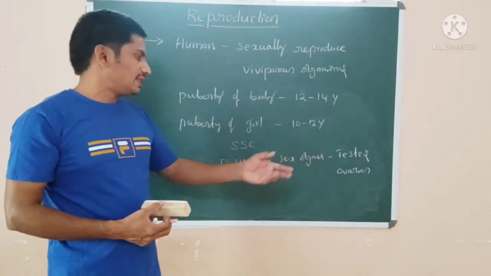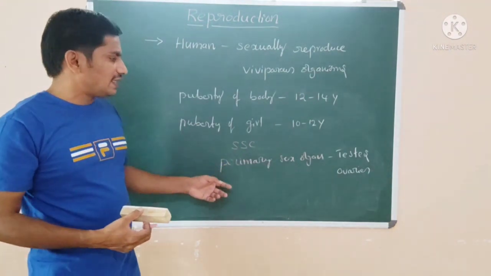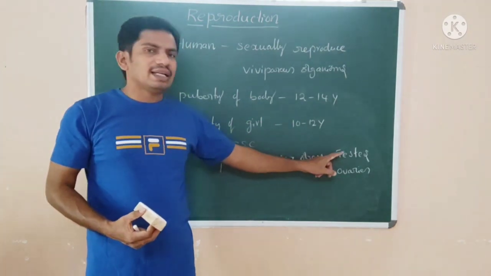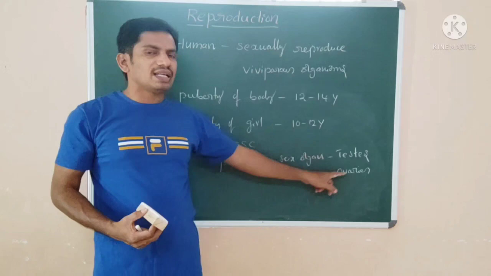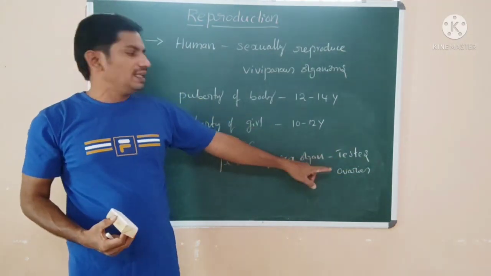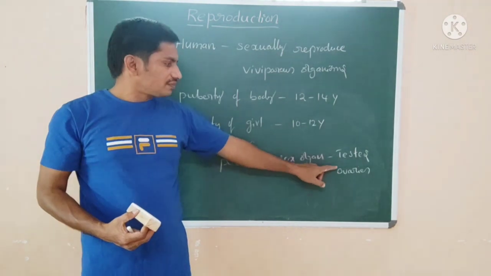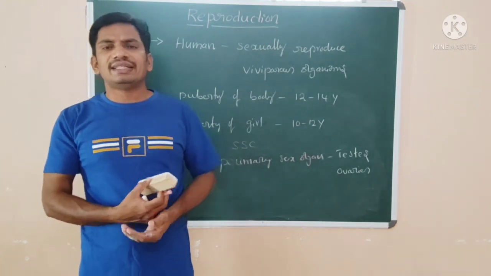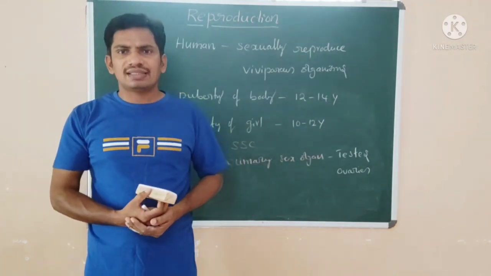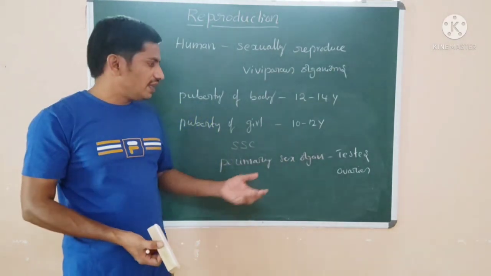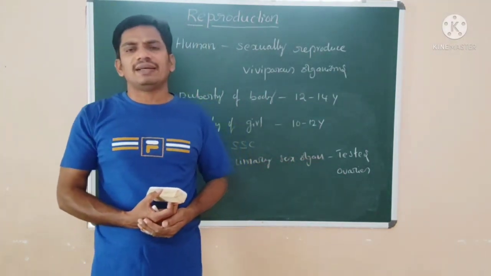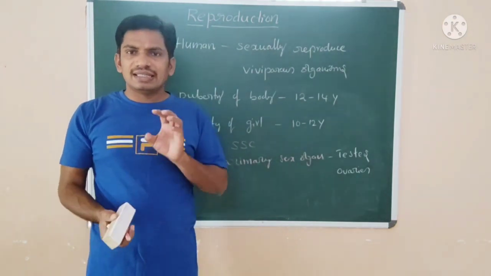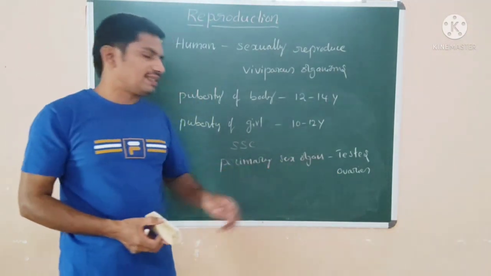Both primary and secondary sex organs are essential in reproduction. The testes release sperm cells in the male. The ovaries release ova after puberty in the female. The secondary sex organs in the male are the accessory ducts, accessory glands and external genitalia. In the same way, the female also has accessory ducts, accessory glands and external genitalia.